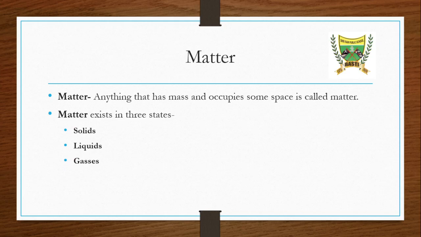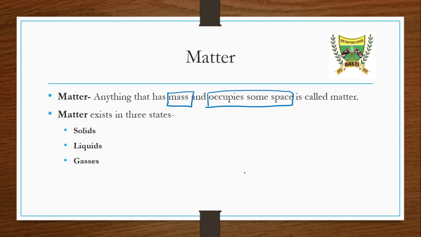So how do we define matter? Let's see, anything that has some mass. Note this point, anything that has some mass and occupies some space. Okay, two important points are there: whatever we are about to define as matter must have a mass and it has to occupy some space.